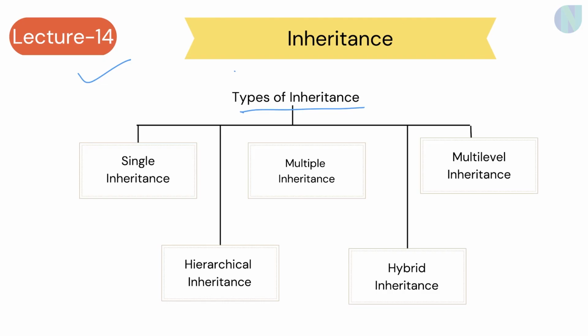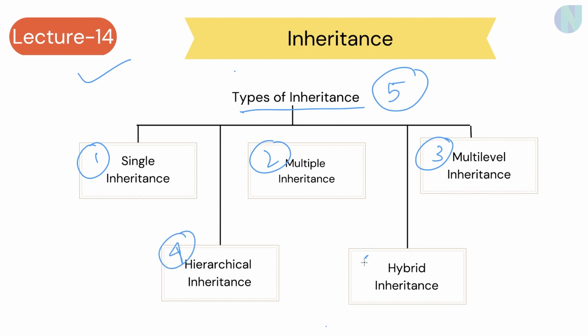So basically in the last video we saw what inheritance is all about, the concept of base class, child class or subclass, superclass or base class or derived class. Here we would be having a quick look at types of inheritance. So without any further delay, let's get started. So as you can see, types of inheritance. There are basically 5 types of inheritance: single inheritance, multiple inheritance, multi-level inheritance, hierarchical inheritance and hybrid inheritance.